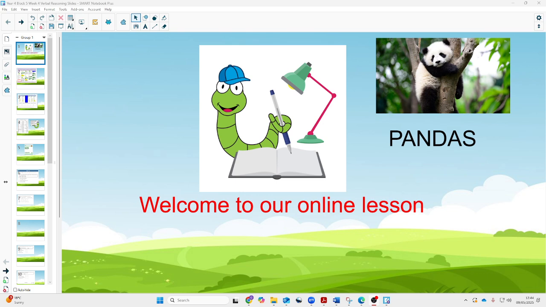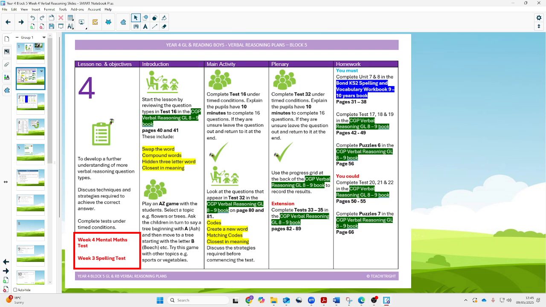So we're going to go through now the lesson content. We'll explain what we've done, and hopefully if you were unable to attend the lesson, you can follow at home. Just having a look at the lesson plan, we will start with a spelling test. We will then go through the mental maths test that was completed this week, and then we'll be having a look inside the CGP verbal reasoning book and going through various different questions, talking about the techniques as well.